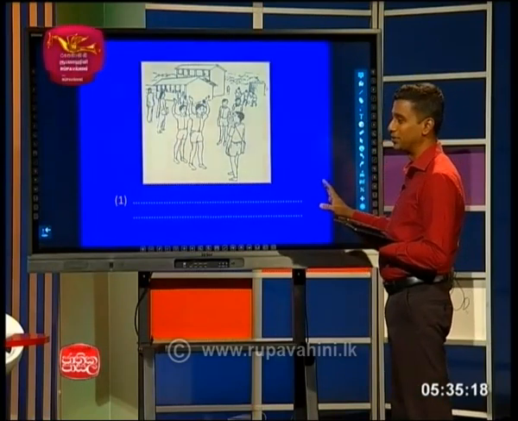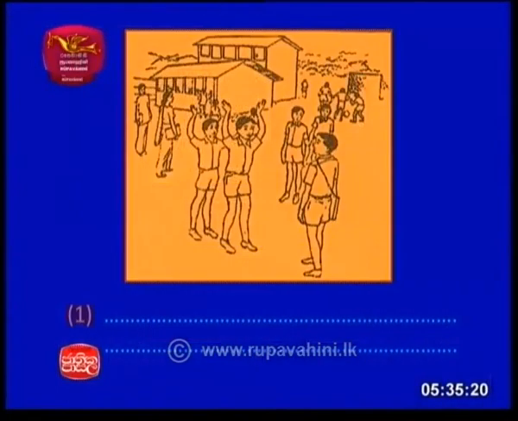Right. No clues, no words, nothing. So shall we just describe the picture first? Yes. There are some school students, they are exercising, and you can see a teacher there, and some buildings are there, and some other children are playing in that corner. Right. So shall we write a very simple sentence about this?